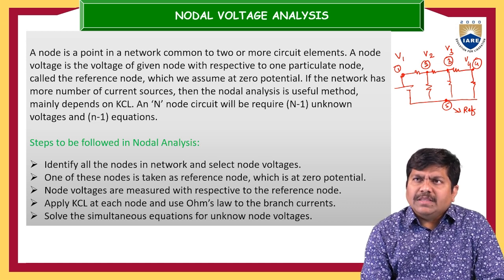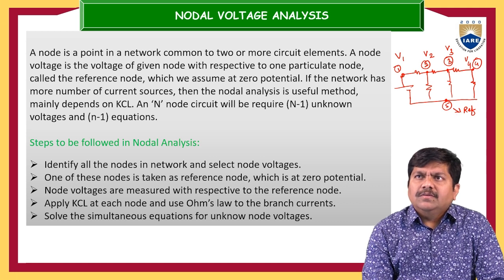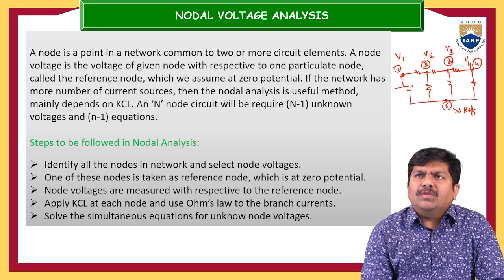Then after identifying various nodal voltages at the respective nodes with respect to the reference node, at every node, say at this particular node 1, I want to carry out some analysis. Then at every node, you apply KCL and use Ohm's law if required to find the branch current.